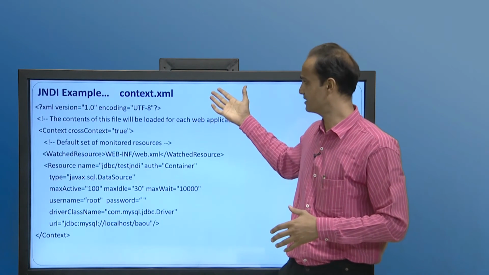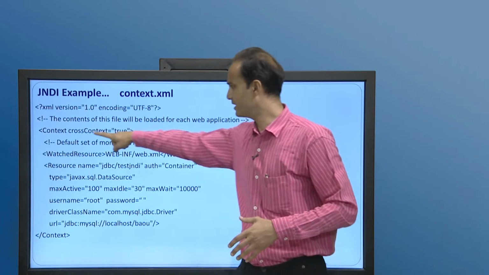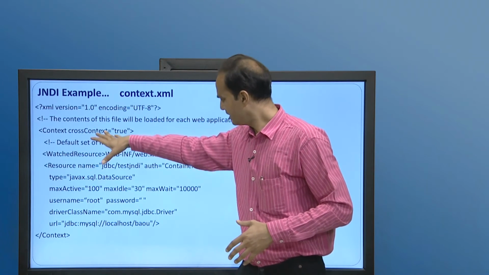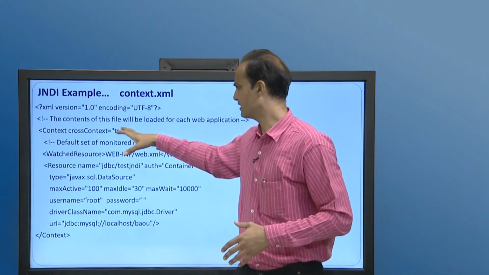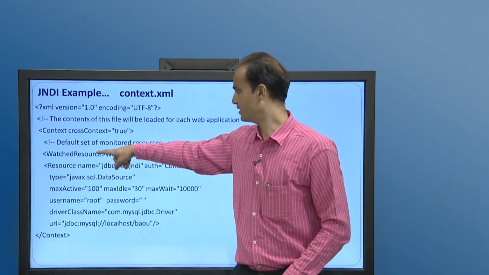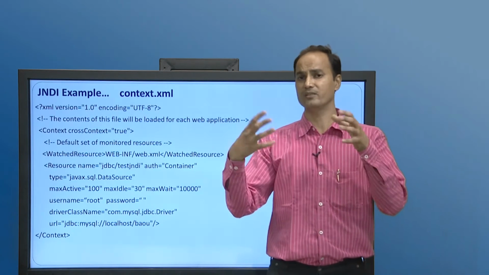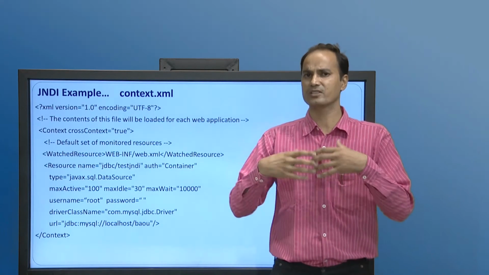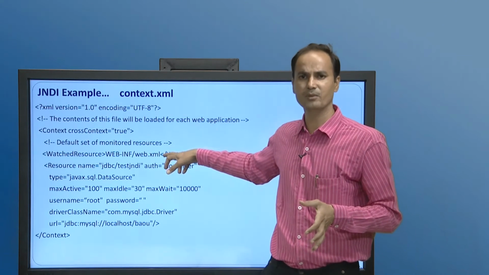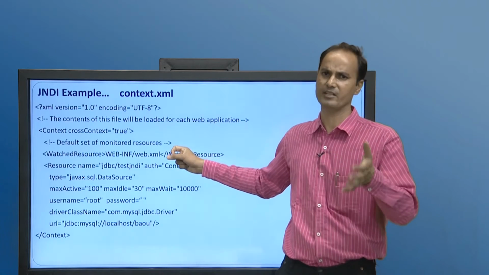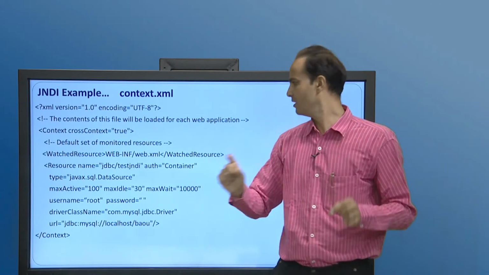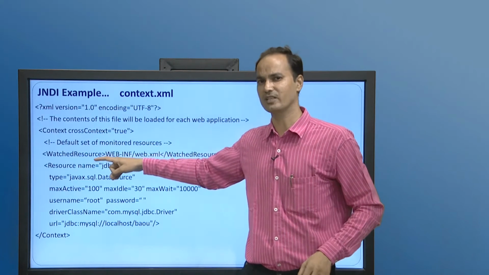Now, what is context.xml? Generally it has a main tag, Context, and under it are attributes like crossContext equal to true, which we are going to see. Another sub tag is WatchedResource, meaning that once the application starts, it will first watch the resource. It will look for web.xml, our deployment descriptor file, in which we have also defined the data source for mapping, naming convention and naming service. Under that we define the Resource tag, which is very important.